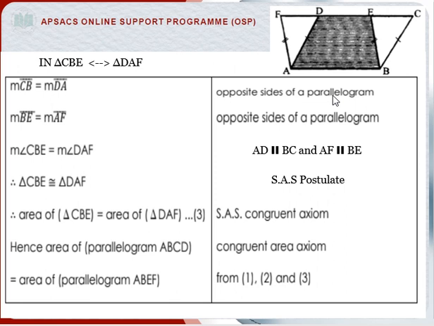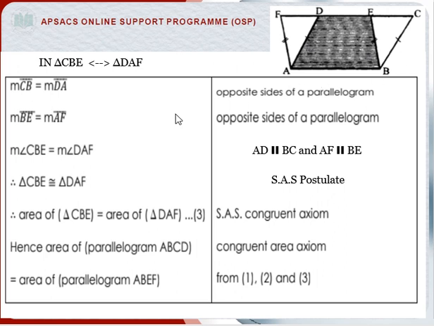Here we use the definition of parallelogram, which says that opposite sides of a parallelogram are equal to each other. So CB and DA are two opposite sides of a parallelogram. It means that these two sides are parallel to each other and equal to each other.